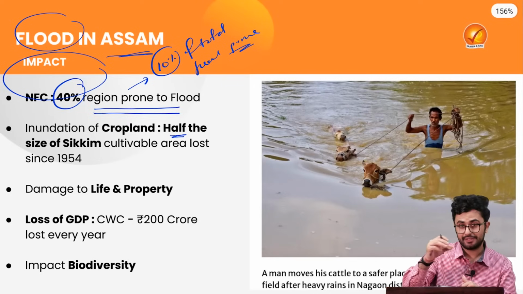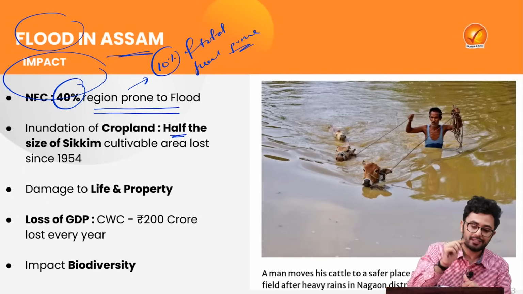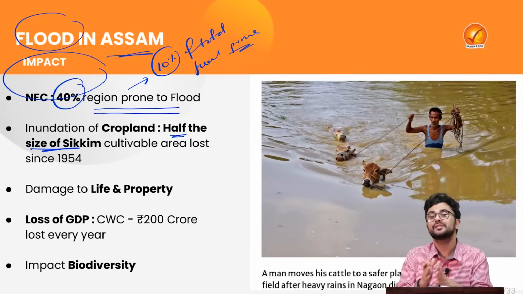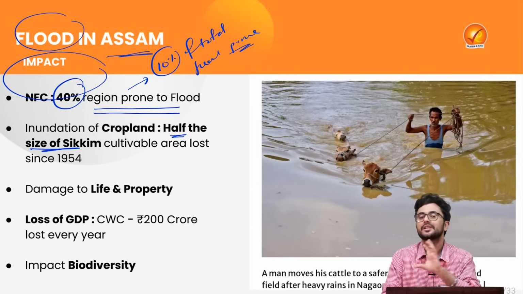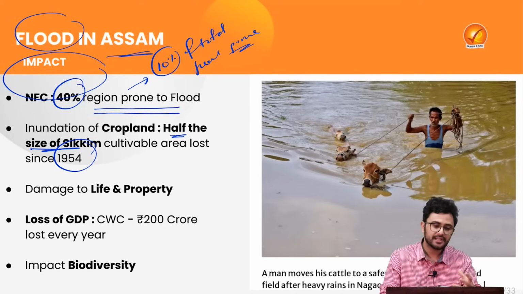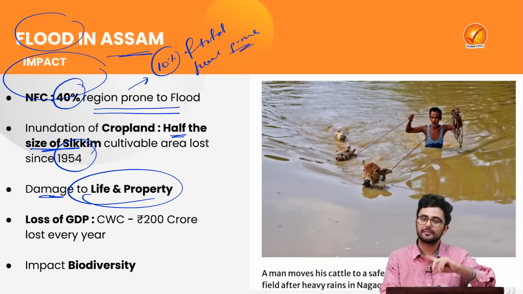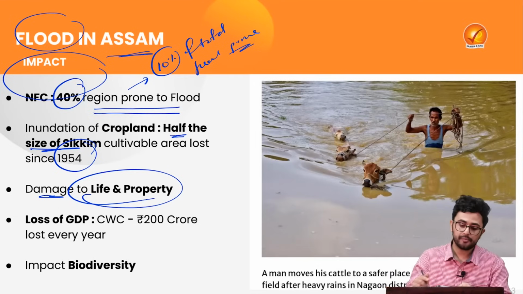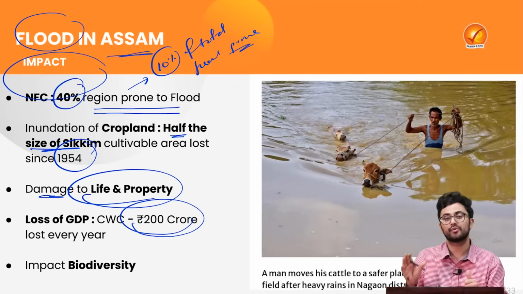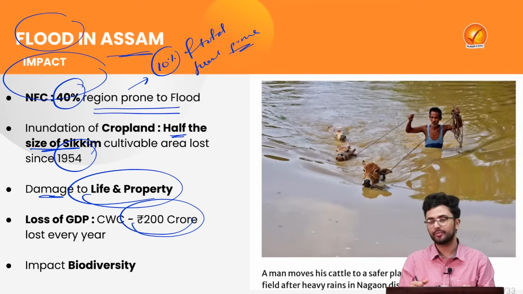Thus, because of the flood, the total amount of croplands which has been destroyed constitutes half of the size of Sikkim. That much cultivable area has been lost to these floods since the year 1954. Obviously, a lot of damage to life and property takes place as well, and that ultimately translates into the loss of GDP. As per the Central Water Commission, in the year 2023 itself, Assam lost around 200 crore rupees in the damage of life, property, and the rehabilitation process which needs to be done.